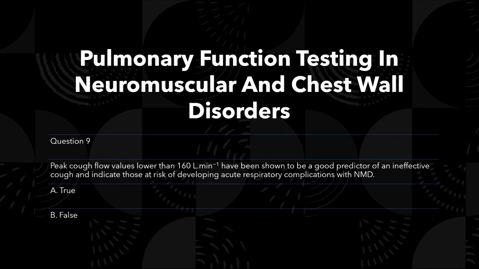Question number 9. Peak cough flow values lower than 160 liters per minute have been shown to be a good predictor of an ineffective cough and indicate those at risk of developing acute respiratory complications with neuromuscular disease. It's a true or false question. Make sure you put your answer in the Q&A. So again, peak cough flow values lower than 160 liters per minute have been shown to be a good predictor of an ineffective cough and indicate those at risk of developing acute respiratory complications with neuromuscular disease. And the answer is true.